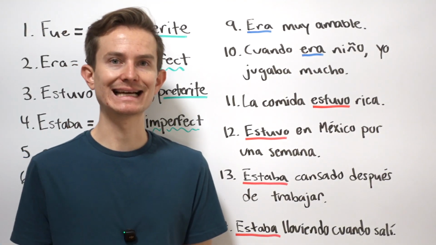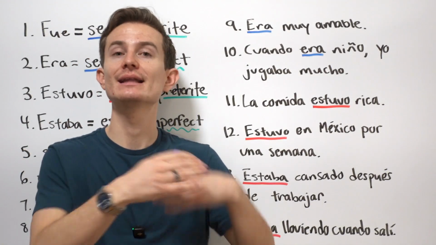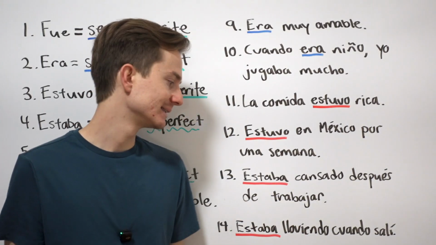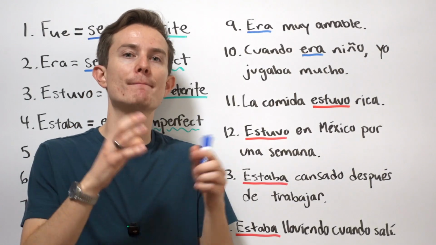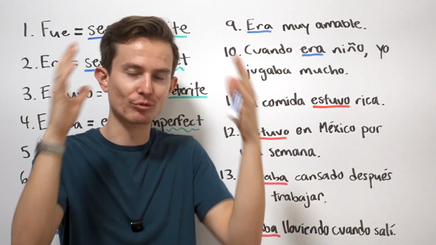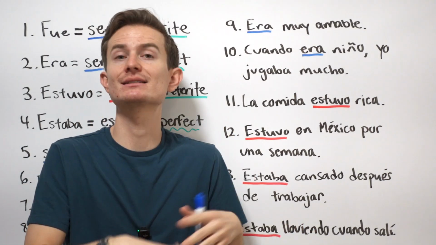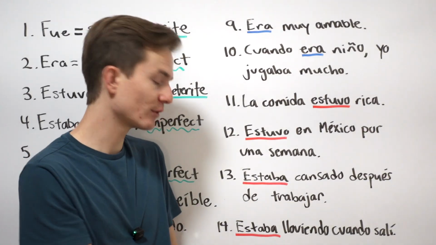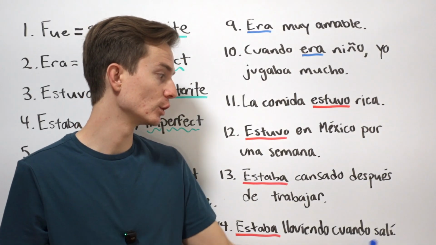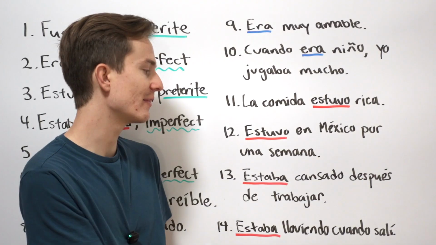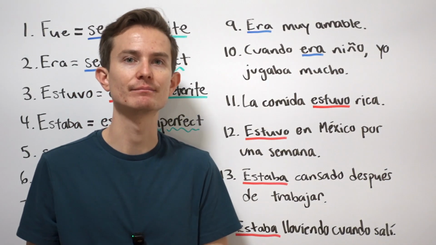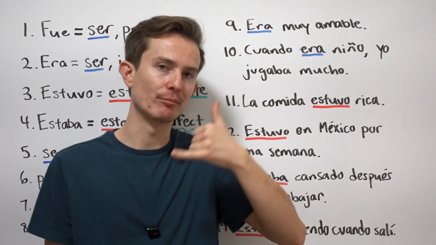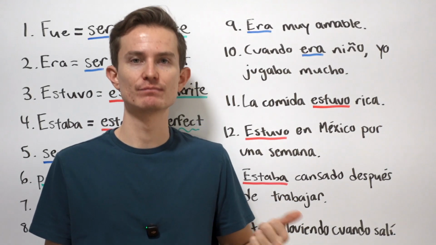Estaba lloviendo cuando salí. It was raining when I left, okay? That's an ongoing thing, okay? Estaba, right? The imperfect, it's an ongoing action in the past, but we wouldn't say era lloviendo because that's not a permanent character trait about the verb raining, okay? We're just saying it was raining, okay? It's not going to rain forever, but in this example, it was continuing to rain. So we use the imperfect and then estar. Estaba lloviendo cuando salí. Like I had mentioned, it's very common the imperfect will be used along with the preterite, okay? Yo estaba estudiando cuando mi papá me llamó. So I was studying when my dad called me, for example.